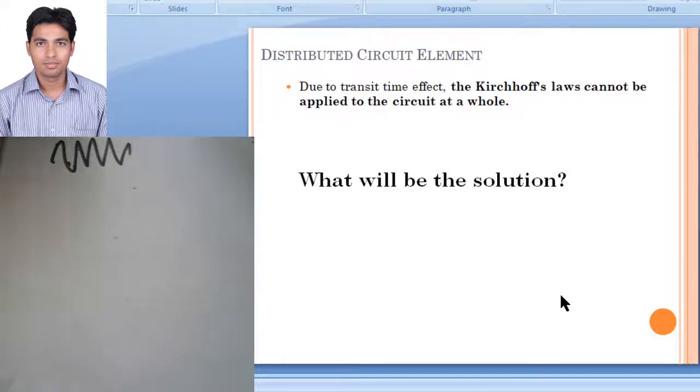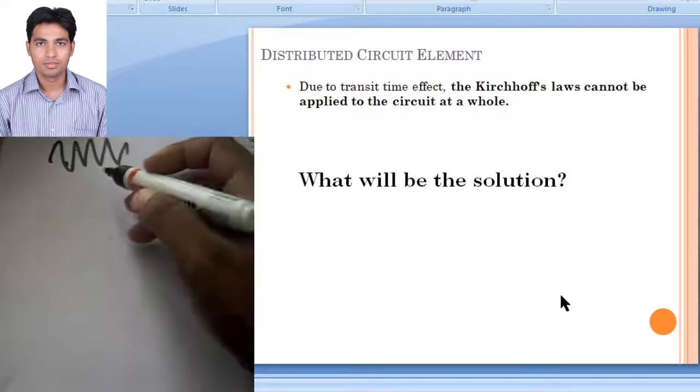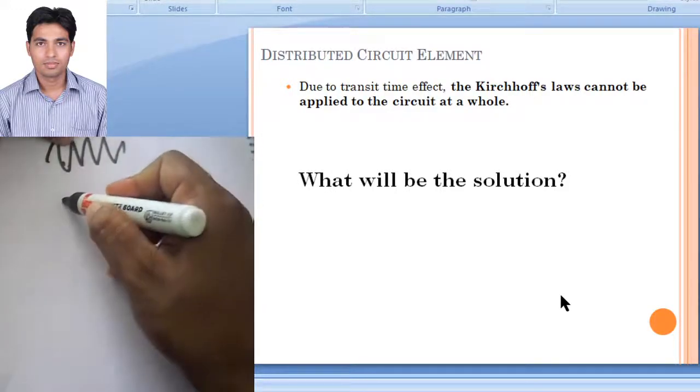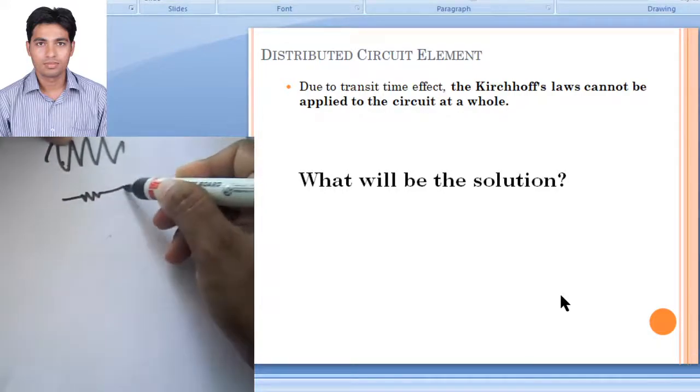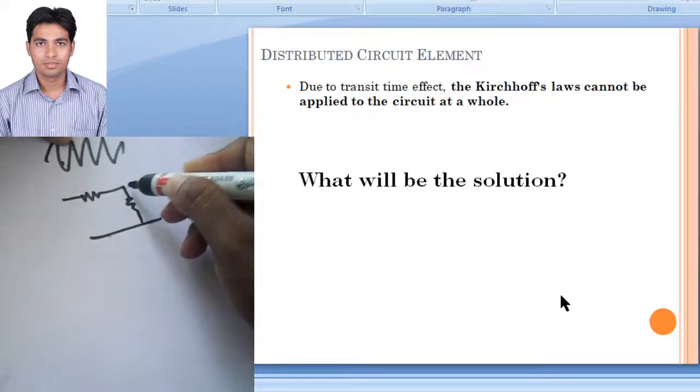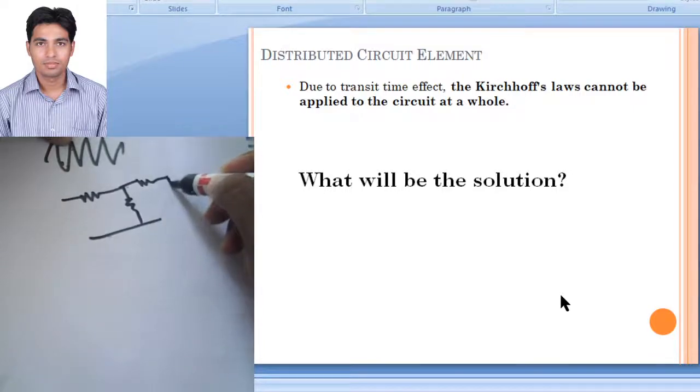Now because of transit time, we cannot apply Kirchhoff's law that we have already seen in our first lecture. Let us elaborate more here. Let us take some circuitry, which we have seen in our earlier semester. This is a very simple circuitry.